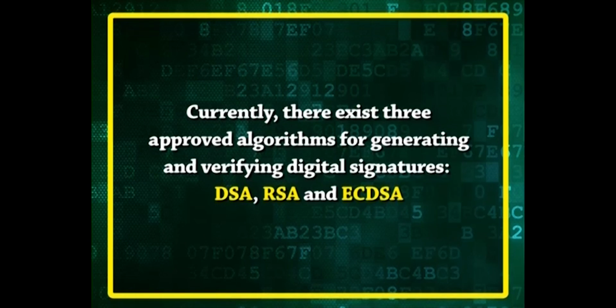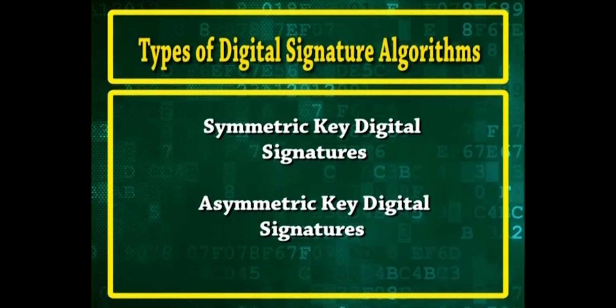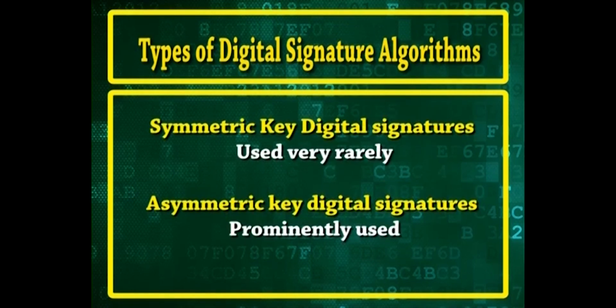Currently, there exist 3 approved algorithms for generating and verifying digital signatures: DSA, RSA and ECDSA. Now, let us come on to the types of digital signature algorithm. There are basically 2 types of digital signature algorithms: symmetric key digital signatures and asymmetric key digital signatures. Symmetric key digital signatures are very rarely used, but asymmetric key digital signatures are very prominently used.